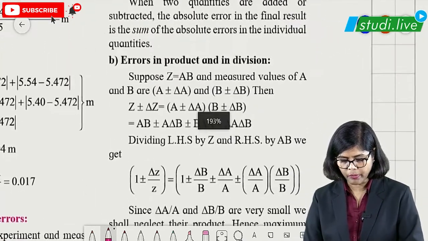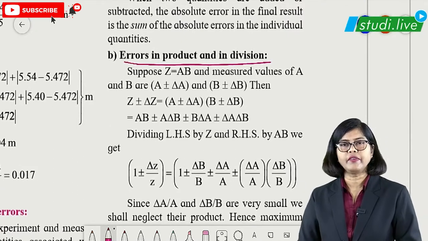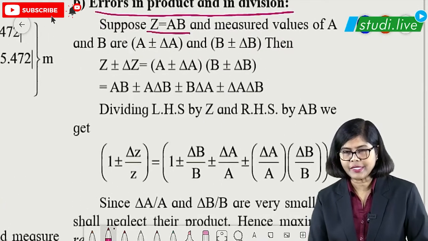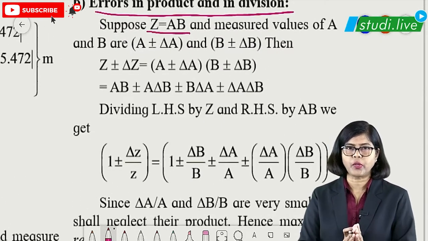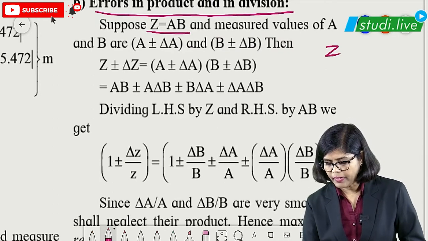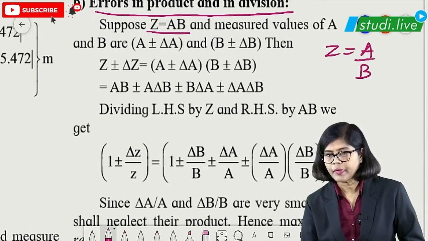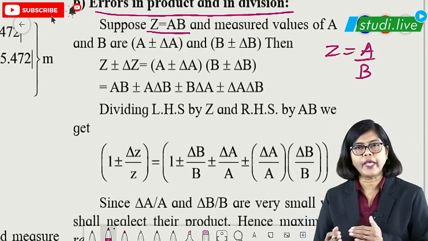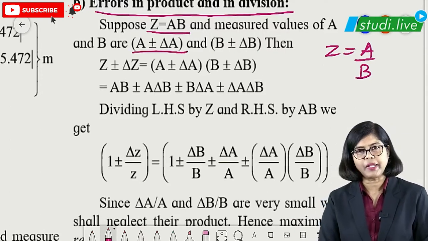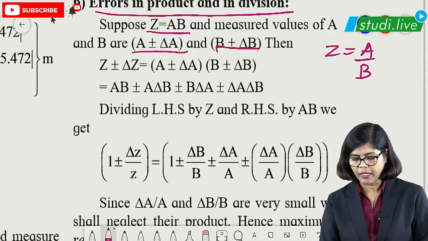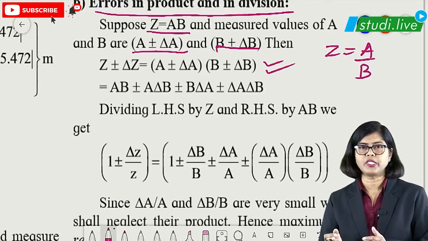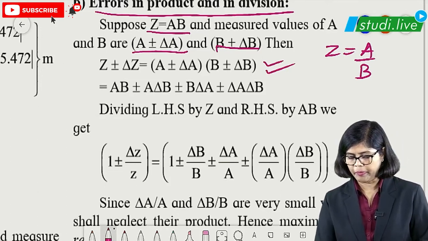Now next we are going to talk about errors in product and division. Now in this case, the product and division part, look here, it is given that z is equal to ab, right? That is the product one, and similarly we can find it out for division also, that is z is equal to a upon b. Okay. Now in this case, to find out a into b, again the same way, because we are going to write the absolute value, that is a plus minus delta a, we can write b plus minus delta b, that we are substituting here. So we are getting this particular part, that is z plus minus delta z is equal to a plus minus delta a into b plus minus delta b.